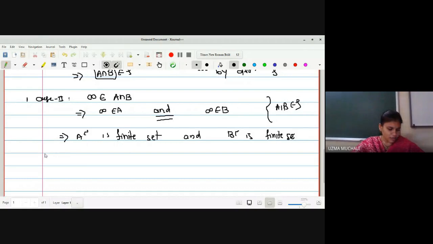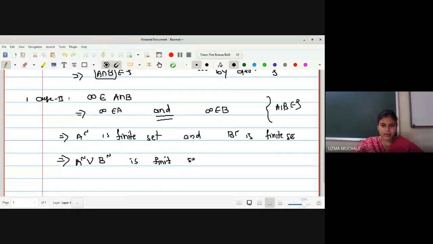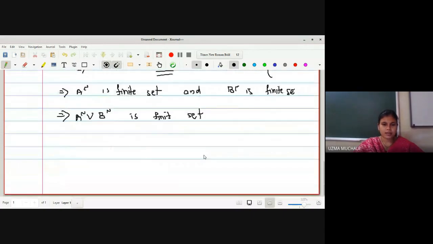Now if A complement and B complement are both finite sets, what about the union of two finite sets, A complement union B complement? It is also finite. So a finite union of finite sets is a finite set, just like a countable union of countable sets is countable.